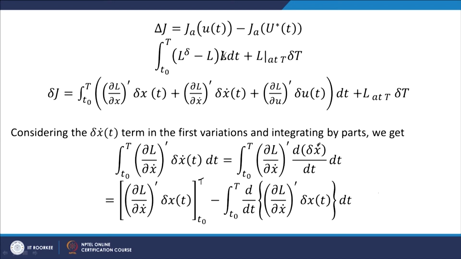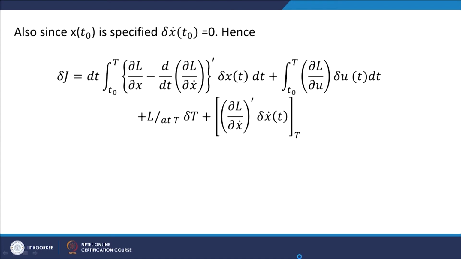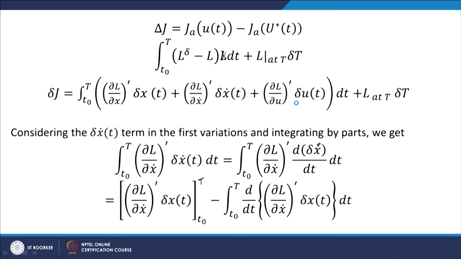Now, substitute this term instead of the second term, then the variation del J is obtained by this formula, that is the integral of del L by del x minus d by dt of del L by del x dot, its transpose, into del x, plus del L by del u, that is also there in the expression here, del L by del u into del u.